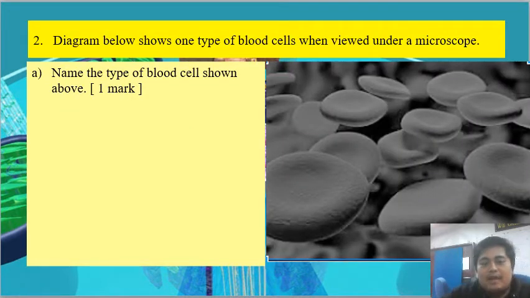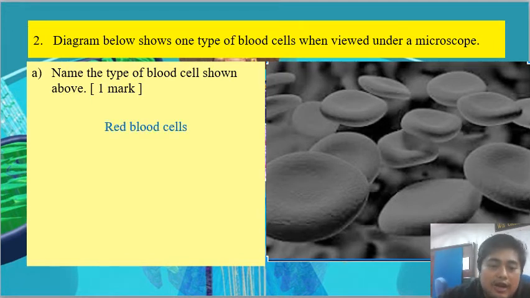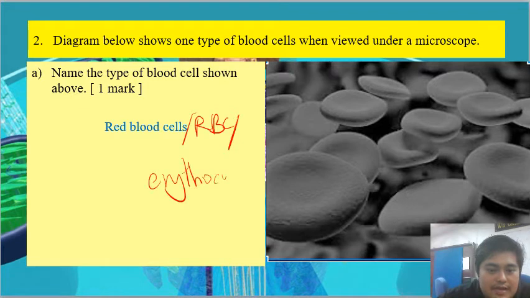Name the type of blood cell shown in the above diagram. So this is the red blood cell, which could also be called RBC or erythrocyte.